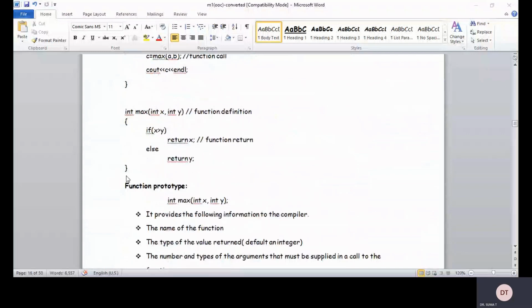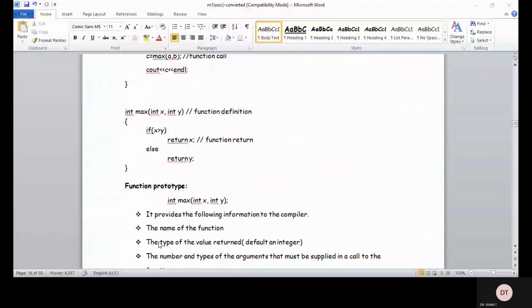So the function prototype is, say for example, int max. Okay, int is the return type because x and y are integers. It returns either the x value or the y value. So max is the name of the function, int x comma int y. It provides the following information to the compiler: that this function is going to be used in future, and it takes two parameters of the same kind, int x comma int y. The name of the function is max.